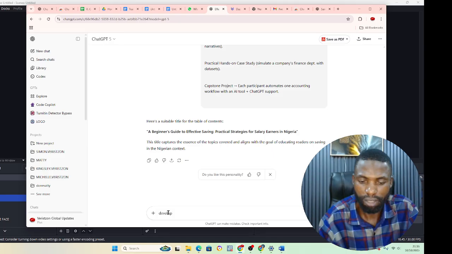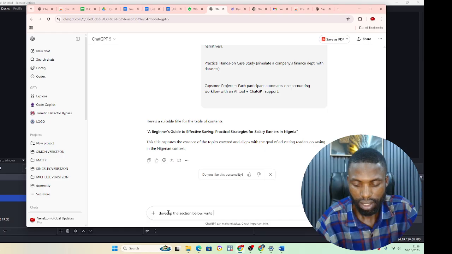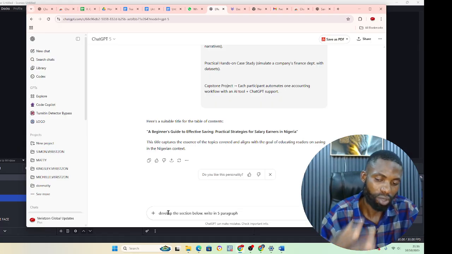You can tell ChatGPT: develop the section below. I want to develop the section below. Now, write in 5 paragraphs. I'm describing it based on how I want it in my mind.